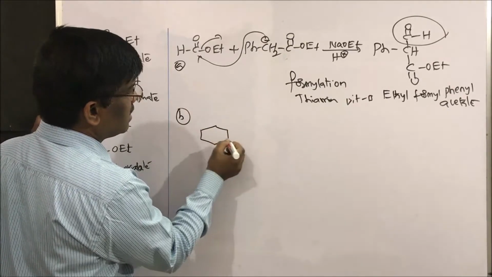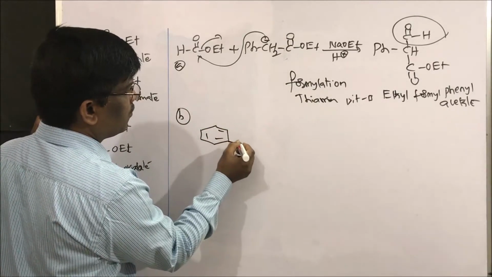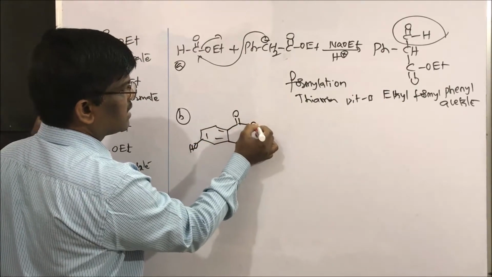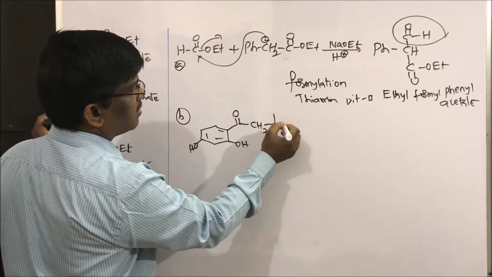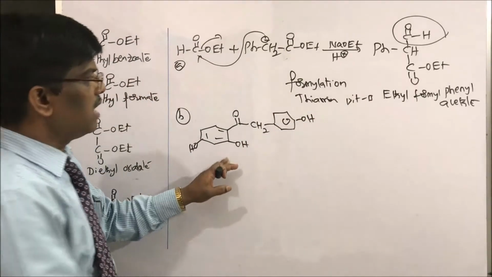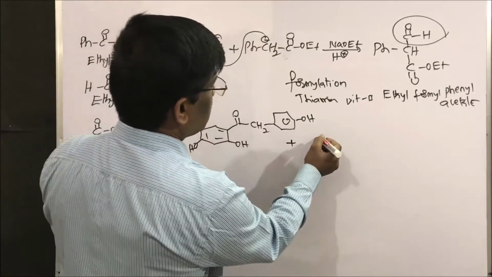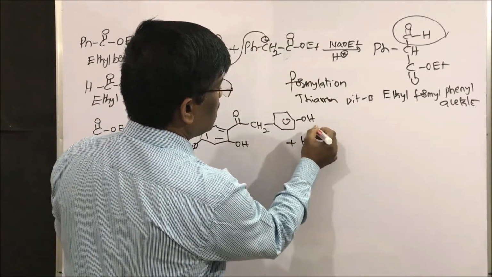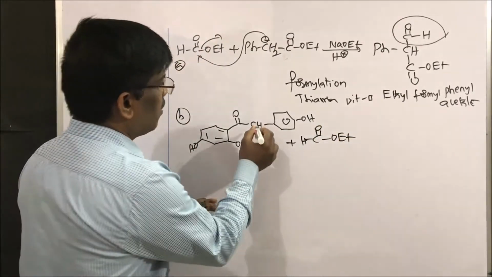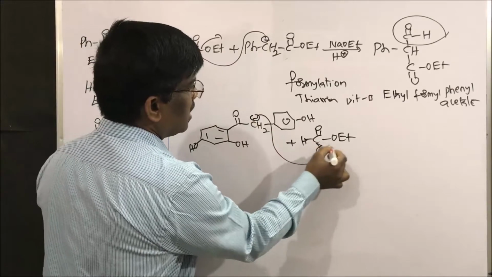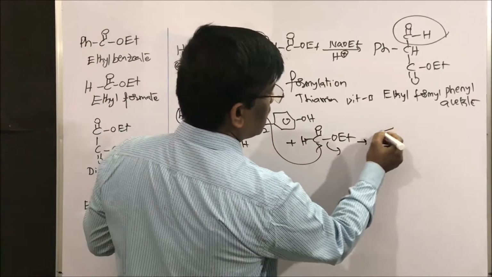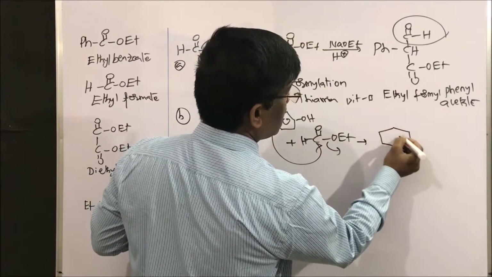So this is an aromatic compound, phenol, this OH. So let us write here CH2 and phenyl ring here, hydroxy. So what we have to see, place this formylation, this hydrogen, ethyl formate. Yes, we have ethyl formate. What we have to do, this comes here, this goes off to give, yes, let us write this aromatic ring.